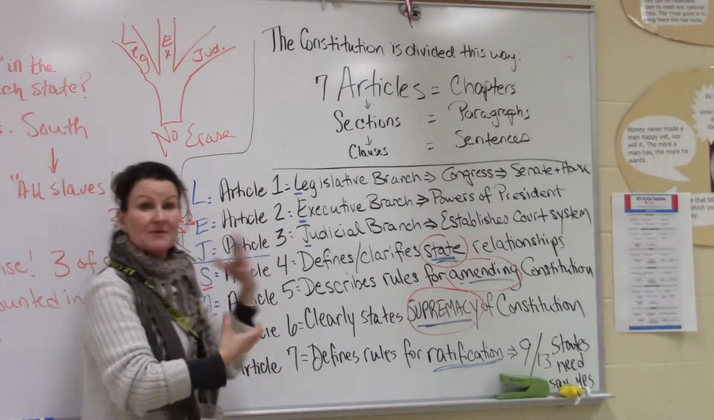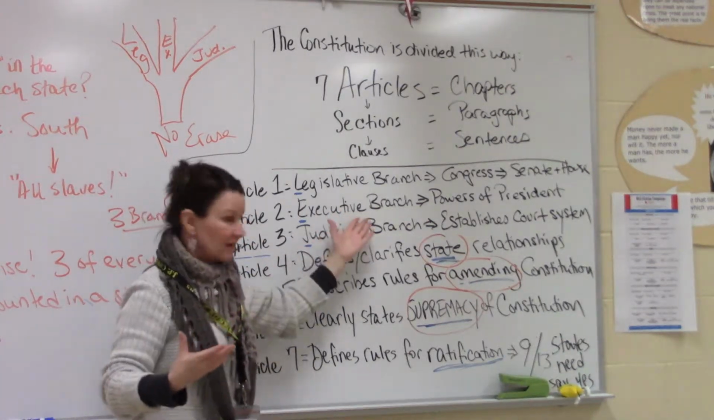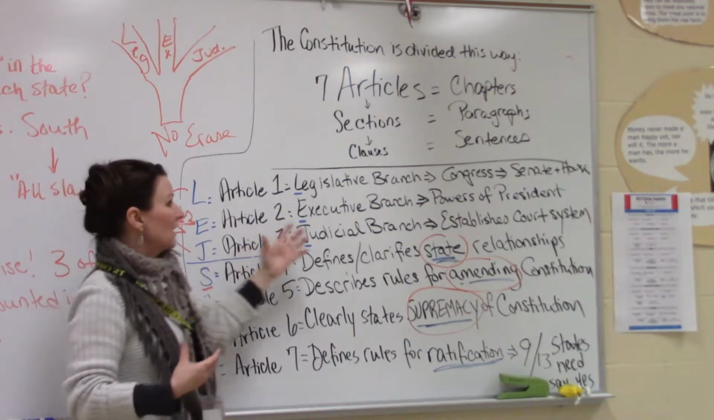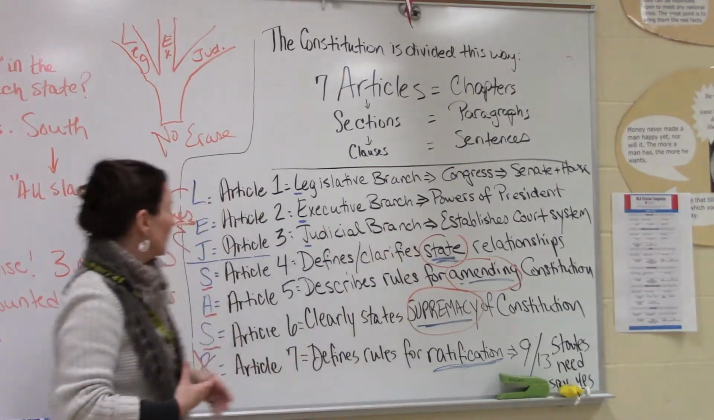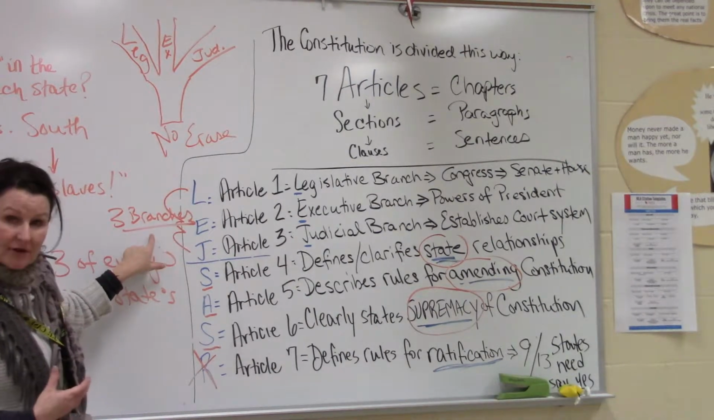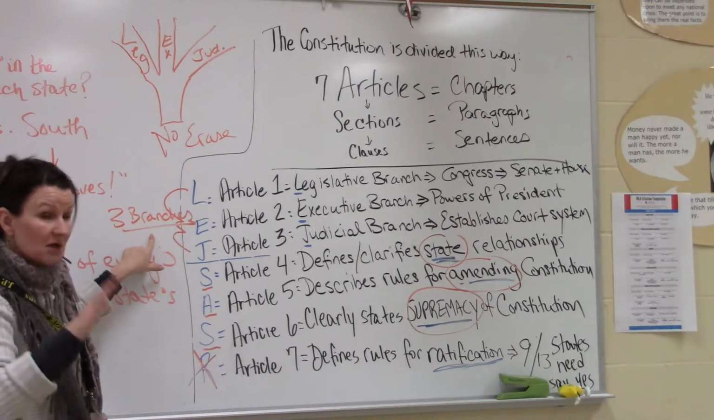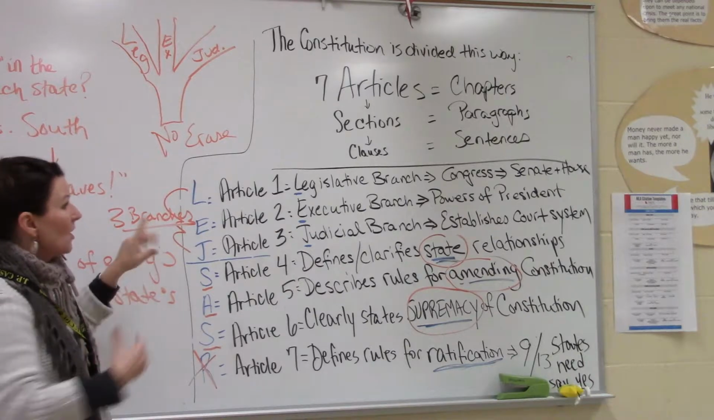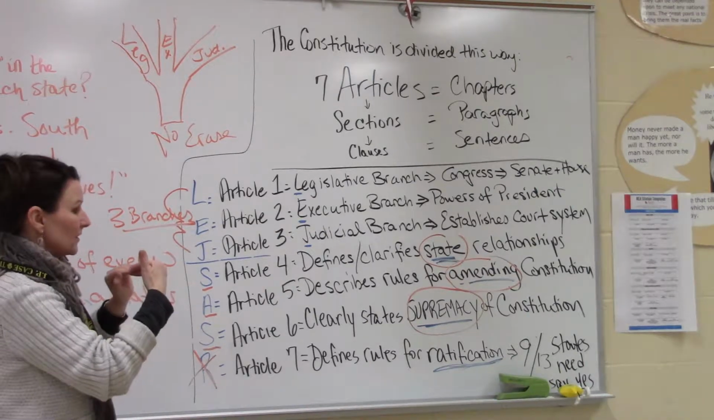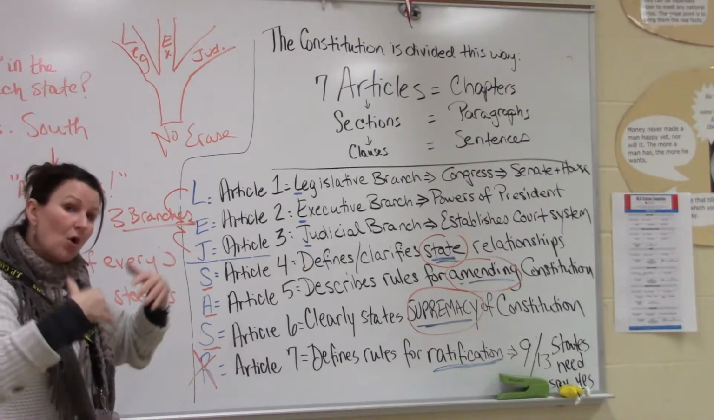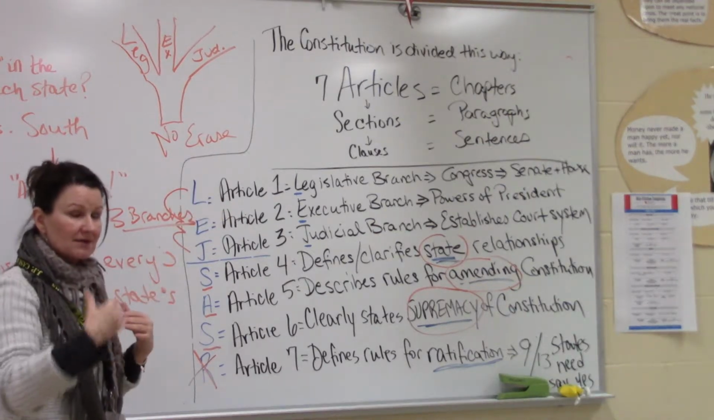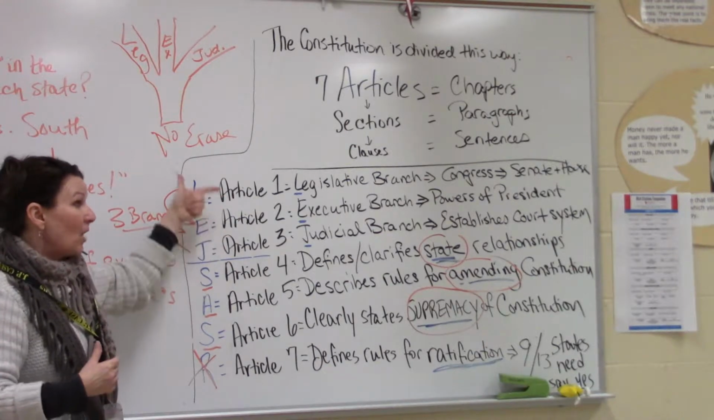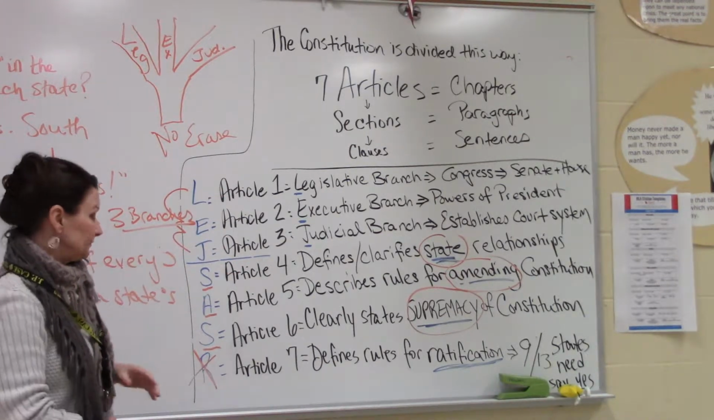Article 2 describes the powers of the presidency, the executive branch. Article 3 describes the judicial branch, which is our court system, starting with the Supreme Court. Those three together are the three different branches of government. We're going to talk about checks and balances next week, but the writers of the Constitution wove into the document ways in which each branch can check the powers of the other branch to make sure that not one branch became too powerful.